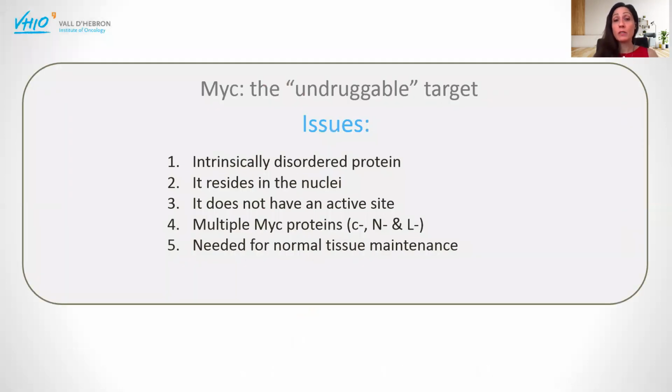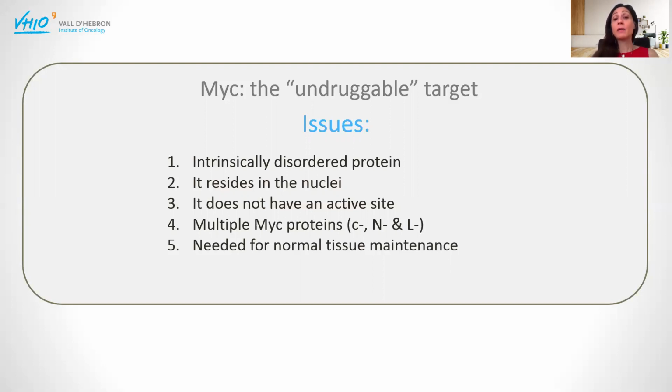And the reasons have been various. We know, for example, that MYC is an intrinsically disordered protein. That means that it has a structure that changes all the time in solution, so that the standard small molecule approach has had some difficulties to inhibit it with sufficient specificity, but you will hear more about that during this conference. The other reason is that it resides in the nuclei of the cells, a compartment where a lot of drugs do not get. The other reason is that it doesn't have an active site, so it's not like an enzyme with an enzymatic pocket that can be inhibited easily.